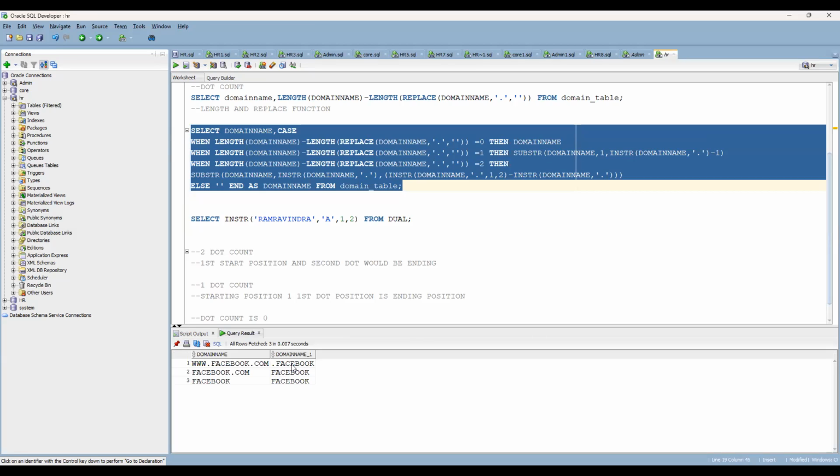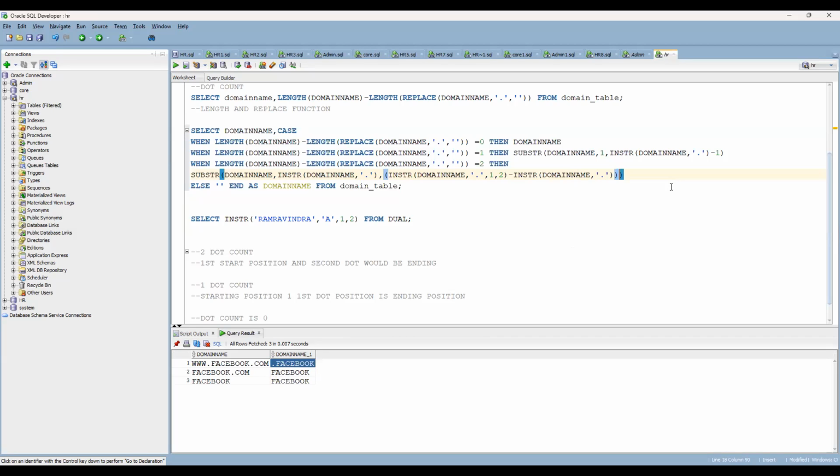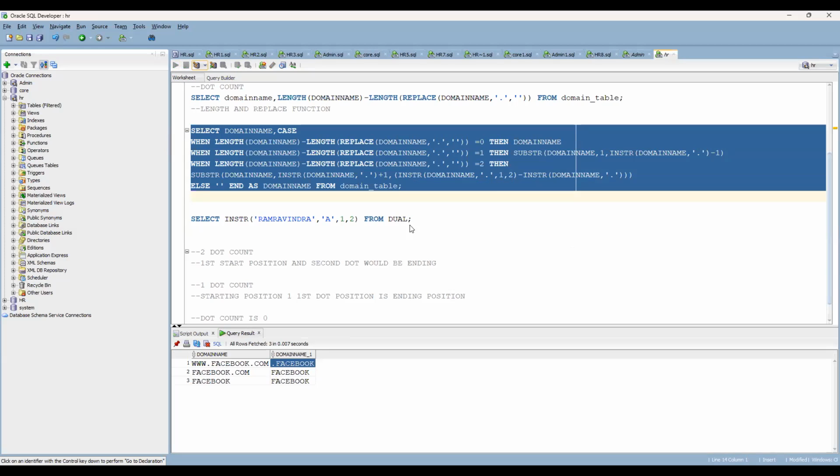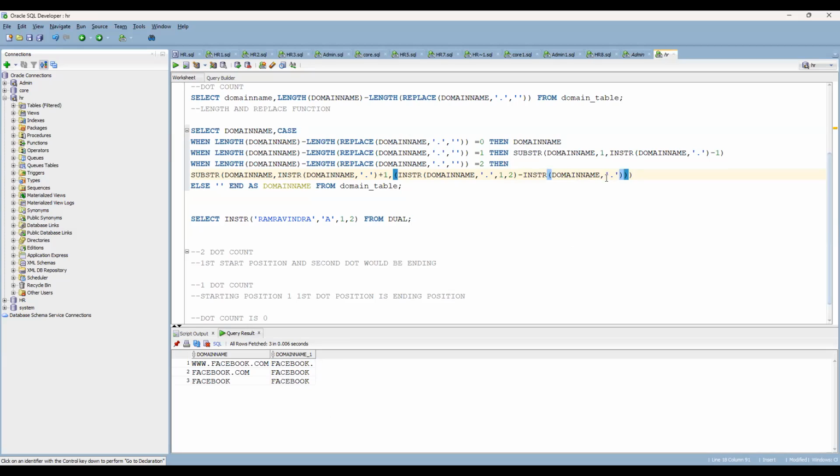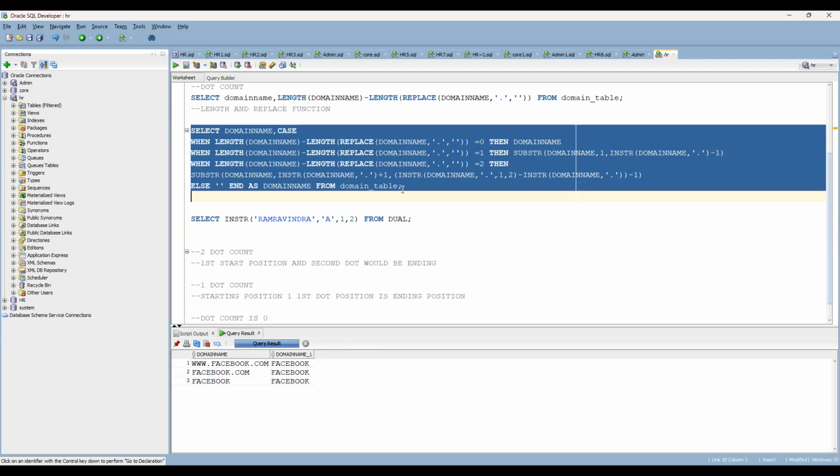Now you can see this, right? While you are doing this, you have to add +1 in this case, then only you will be able to get the proper result. And here you have to do minus. This is a lengthy stuff, but make sure you use it, then only it will work fine, otherwise it will throw an error.